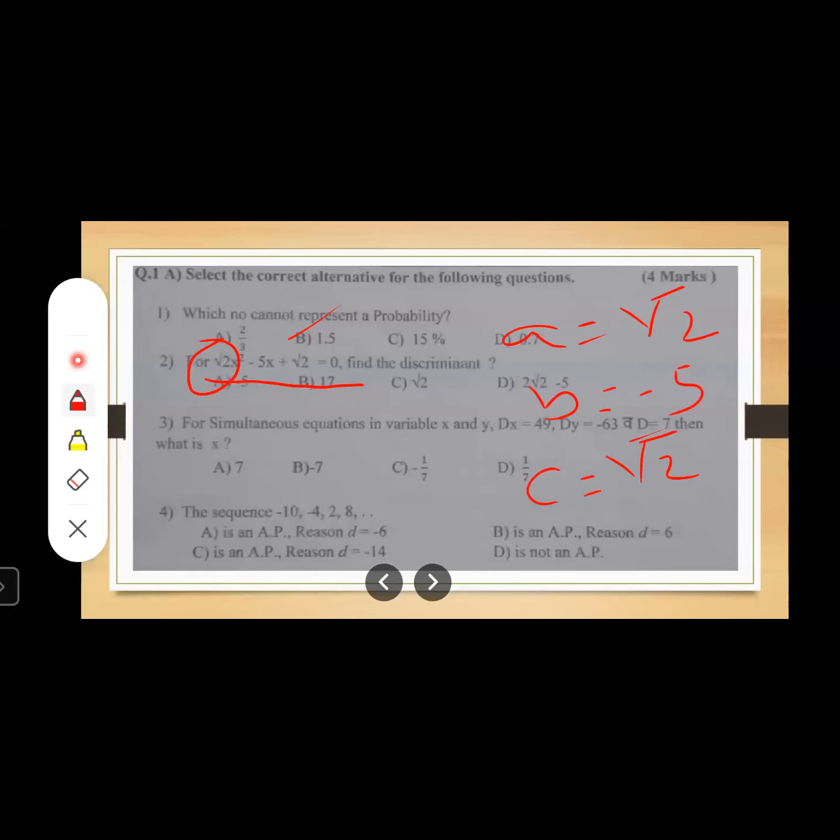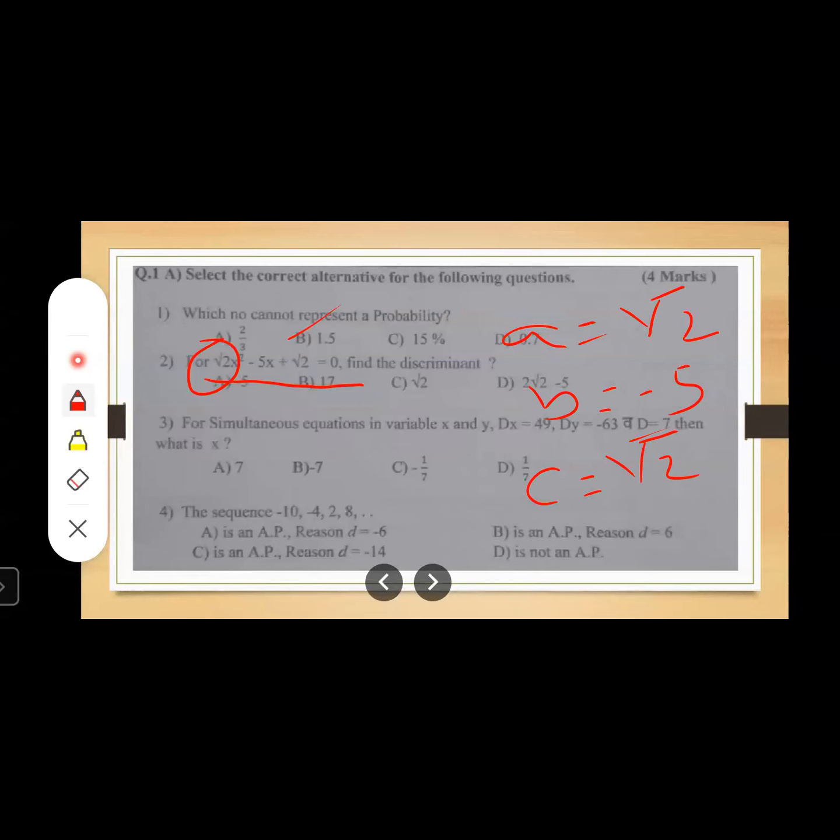So what I have done, this is a quadratic equation, right? I have compared this equation with the standard form of equation. What is the standard form of equation? Ax square plus bx plus c is equal to 0. When I compared this equation with the standard form, I got a is equal to root 2, b is equal to minus 5, and c is equal to root 2, right?